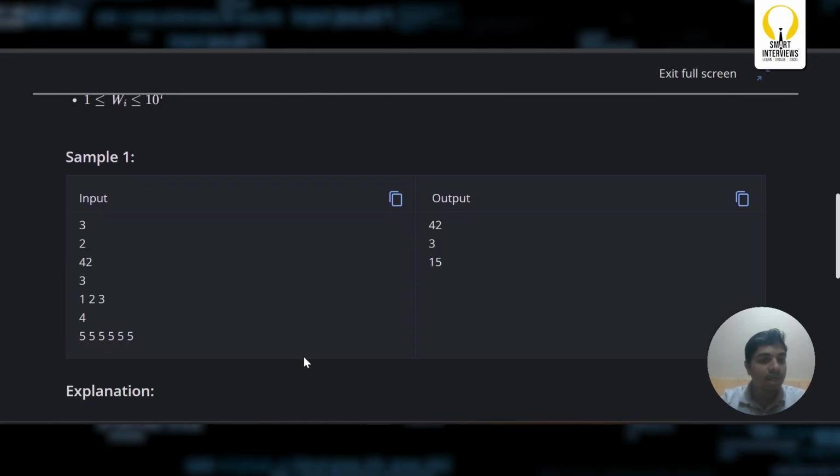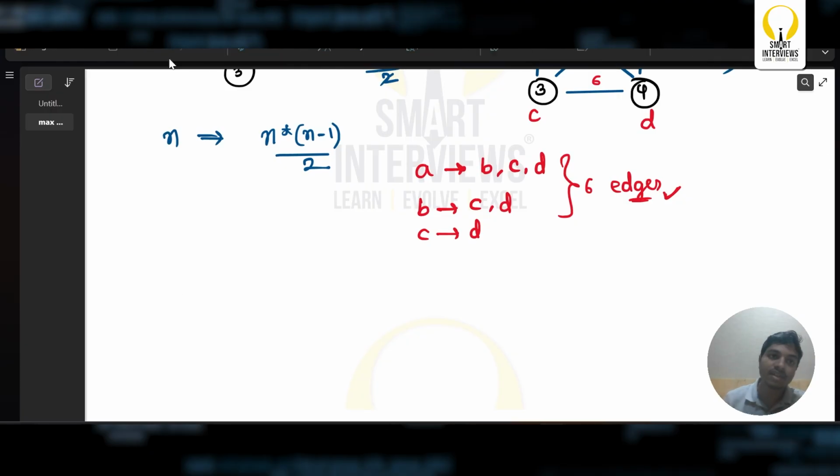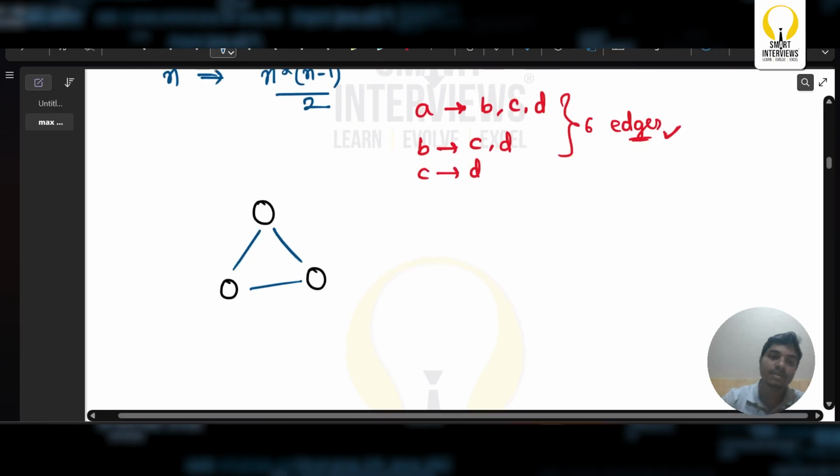Let us go with the second example, which has 3 vertices, 1, 2, 3, and the number of edges is 3. So as it is 3 vertices and 3 edges, this is going to be the graph now, with 3 vertices containing 3 edges.